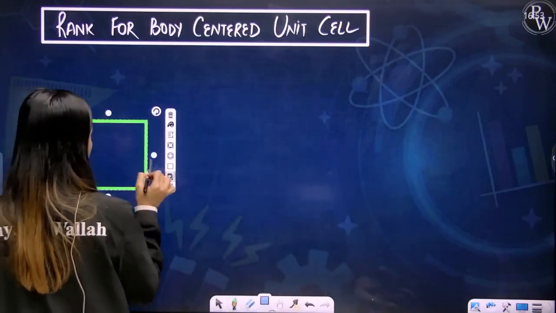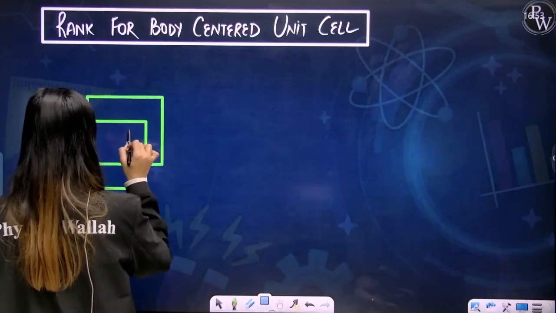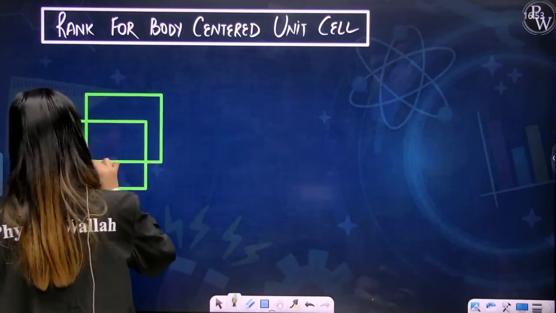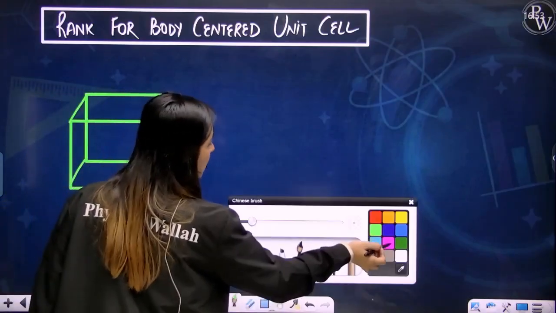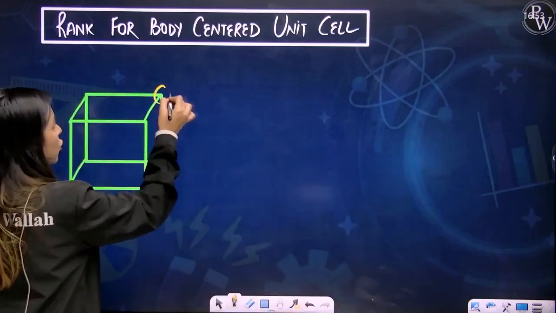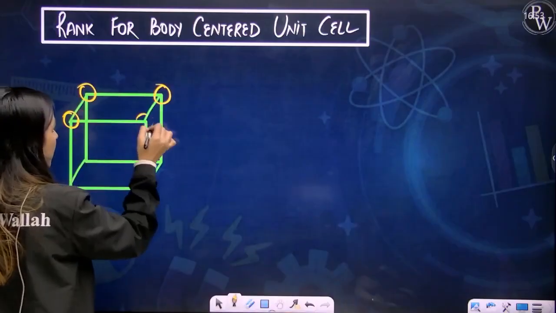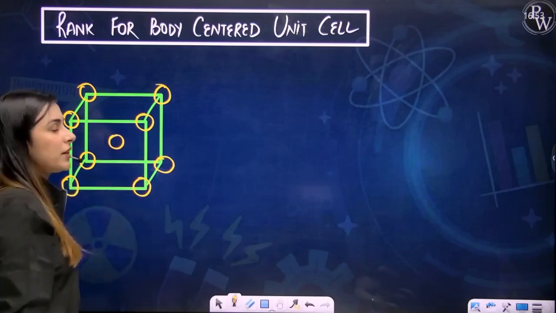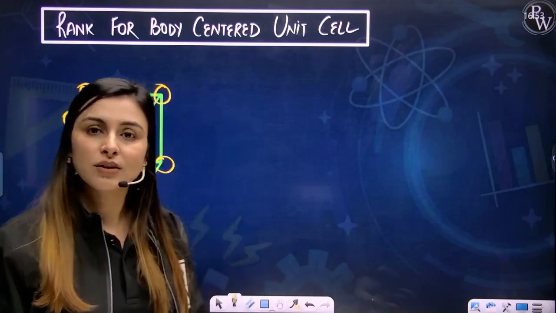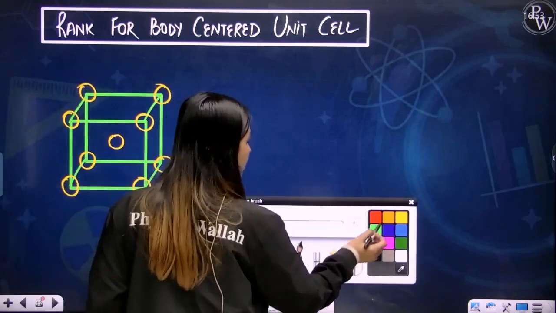So you have a unit cell. Let's join these. Now in a body-centered unit cell, your atoms are present at the corners, also at the center of the body, right? Yes. So now let's try to calculate its rank. What will be its rank?